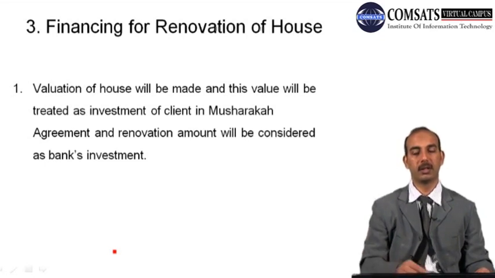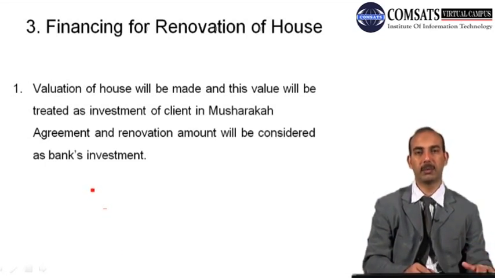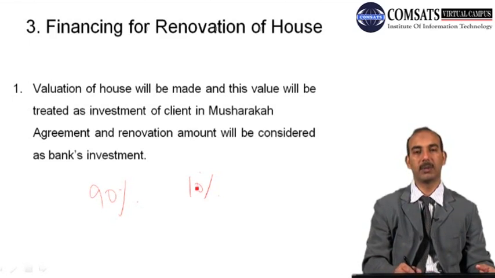So in this case, the client's investment will naturally be more, since a house is there, it has been constructed on a plot, so the plot has its worth, then the house has its worth, and it needs only renovation. So in this case, maybe 90% of the share is from the client and 10% comes from the bank.